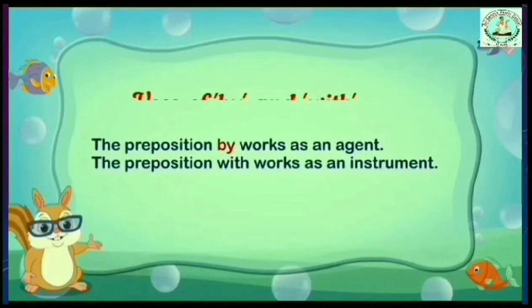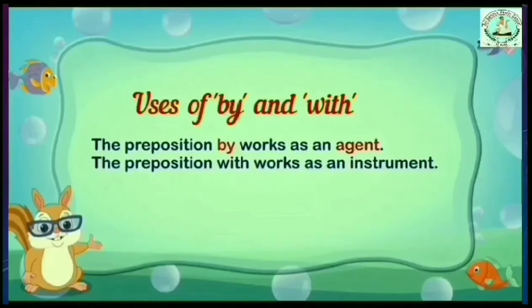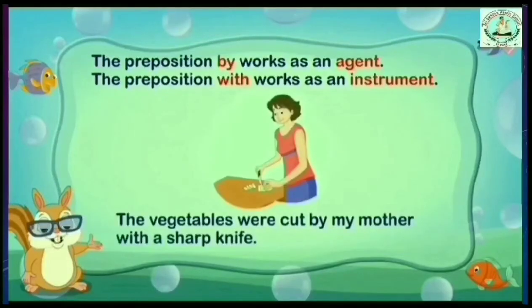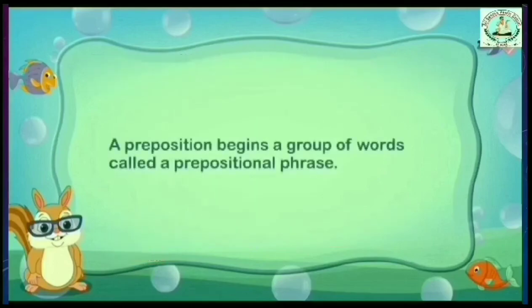Now let us study uses of by and with. The preposition by works as an agent and the preposition with works as an instrument. For example, the vegetables were cut by my mother with a sharp knife.